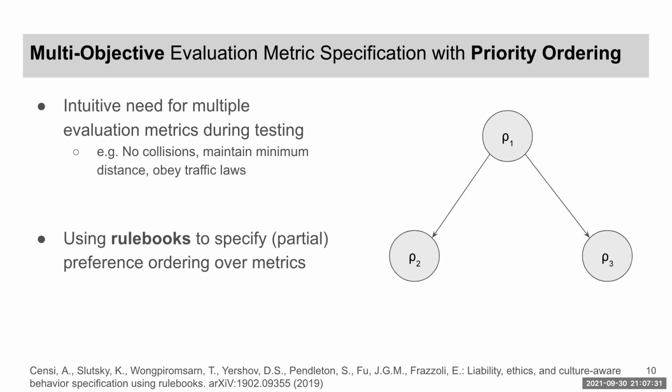A rulebook is a directed graph where the nodes are the various objectives, and a directed edge from one node to another represents their relative priorities. For example, in the rulebook on the right, rho 1 could be the no collisions objective, rho 2 could be obey traffic laws, and rho 3 could be maintain minimum safe distance. From this rulebook, we can make several inferences, such as rho 1 is more important than rho 2, and rho 1 is more important than rho 3. But rho 2 and rho 3 are incomparable as one is not directly downstream of the other.